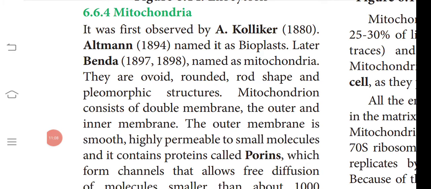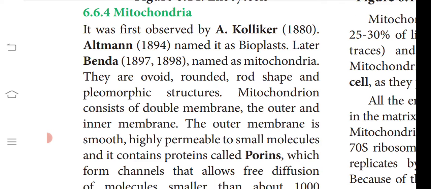Mitochondria was first observed by A. Kolliker Altman in 1894. Later on, Benda named it mitochondria. So the name mitochondria was given by Benda, but it was observed by Kolliker. They are ovoid, rounded, rod-shaped, pleomorphic. Pleomorphic means variation, it is not standard. There are variations in structure.